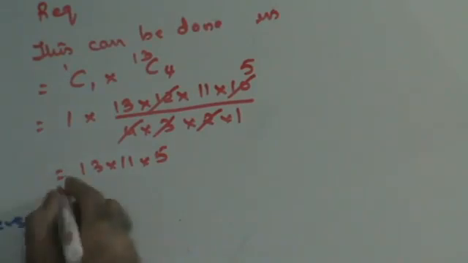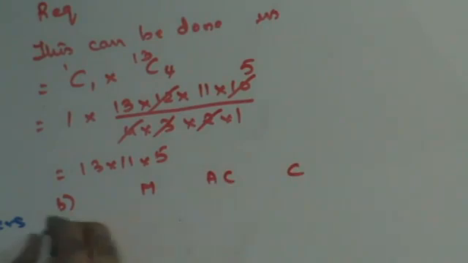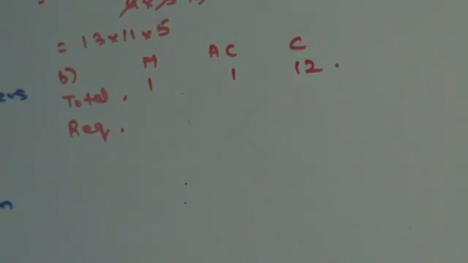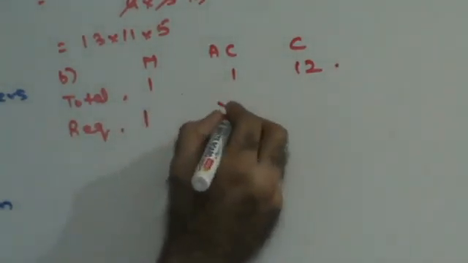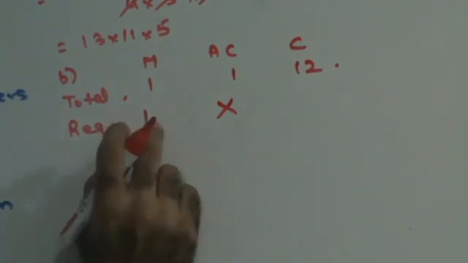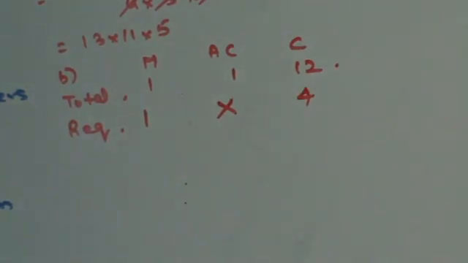Second, the manager but not the accountant. Manager, accountant, clerk. Total, there is 1 manager, 1 accountant and 12 clerks. Required: I have to make sure that the manager is selected. I have to also make sure that the accountant is not selected. Out of 5, I have already finished selecting 1. That means I need to select another 4.